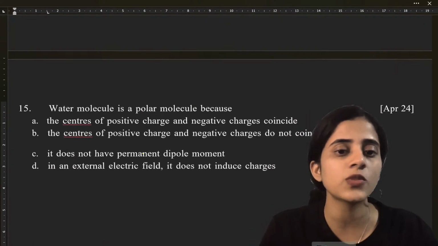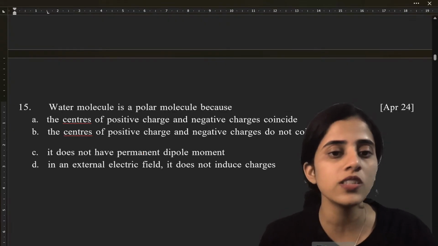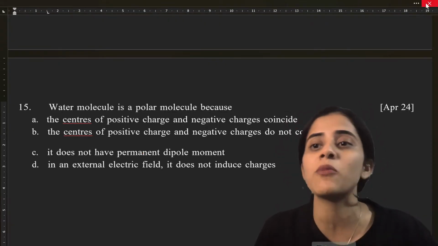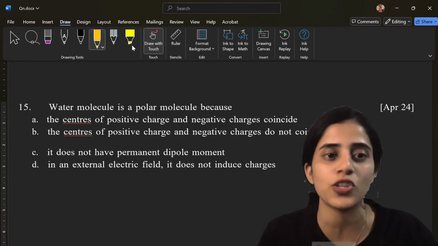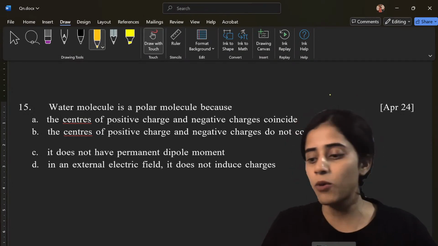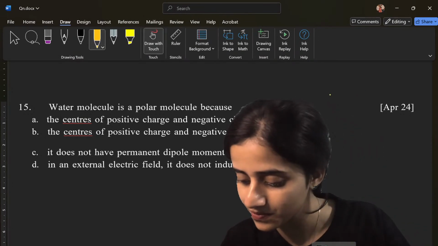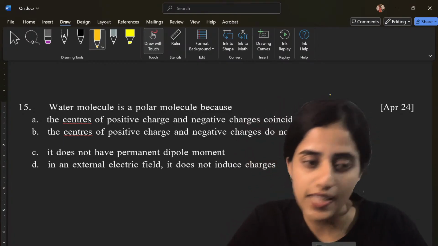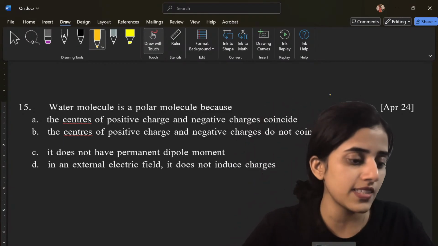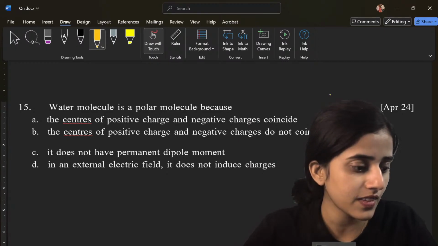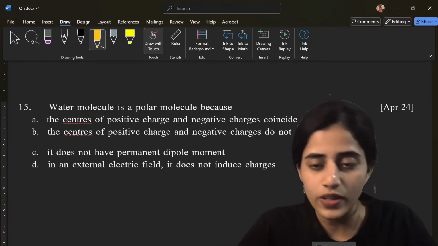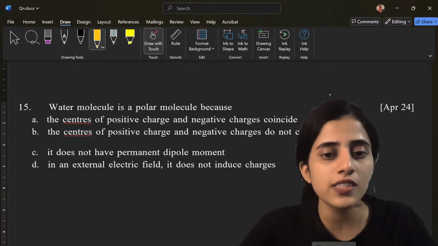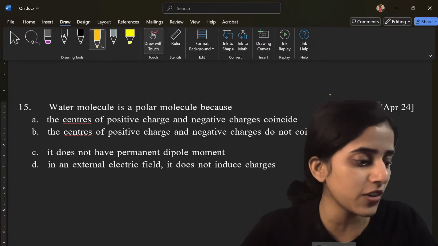Super. Next question. Water molecule is a polar molecule because, okay, it's a sub question to that. Why is water molecule a polar molecule? C. Okay, I get so many C's. So in polar molecules, how should the centers be? Should they coincide or should they not coincide?